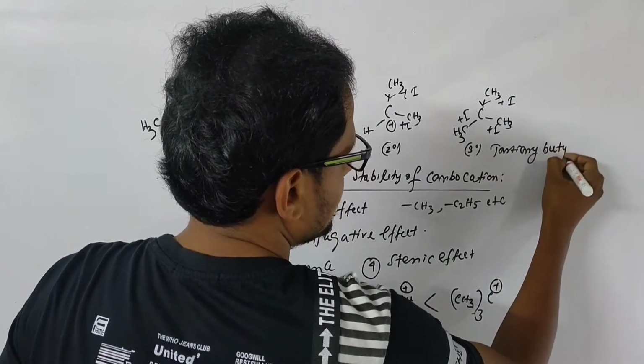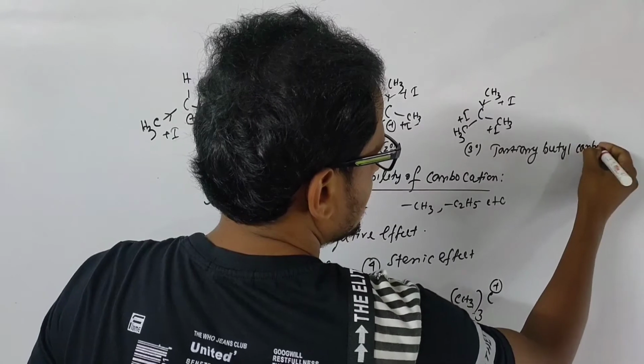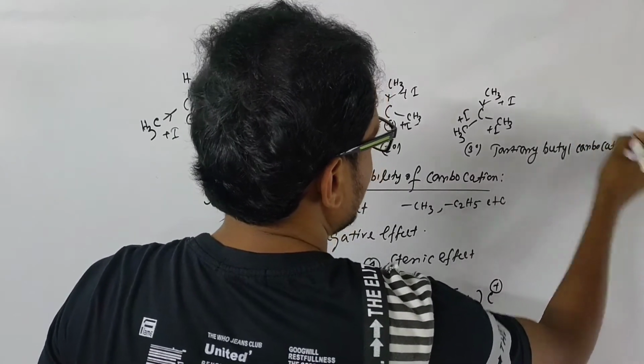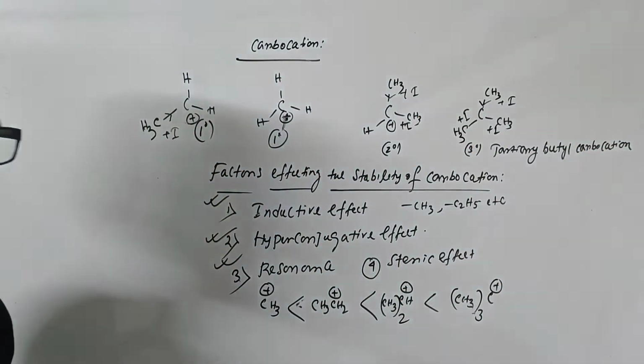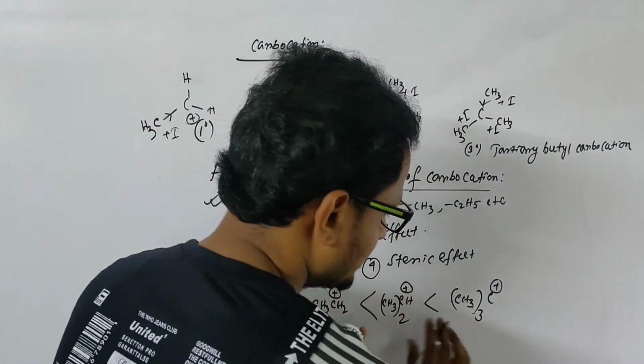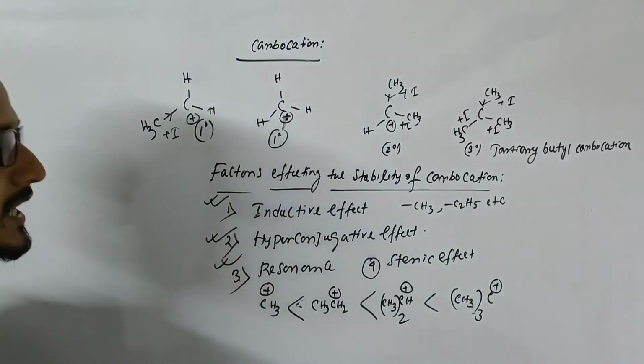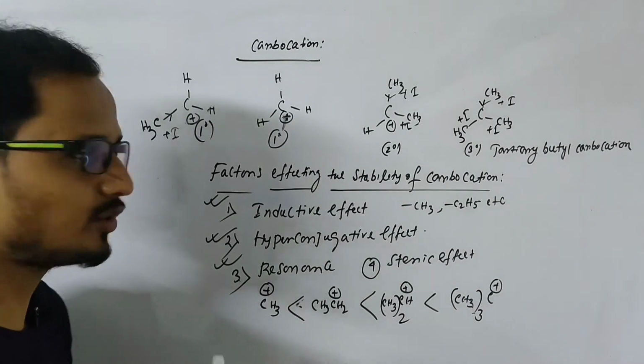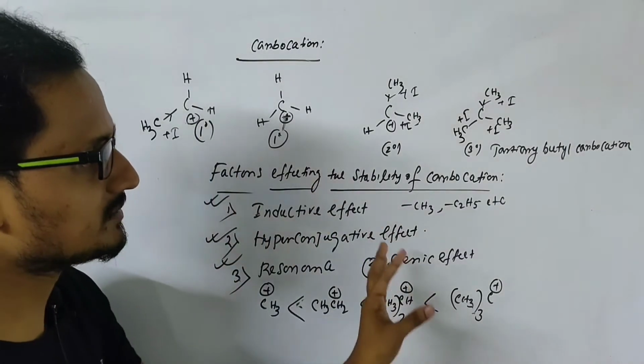Tertiary butyl carbocation is highest among the other carbocations. Okay, so this is the highest stability order of these carbocations. Now we will take some examples, through which we will study which one is more stable and which one is less stable.